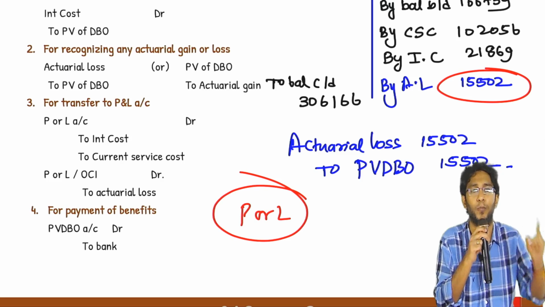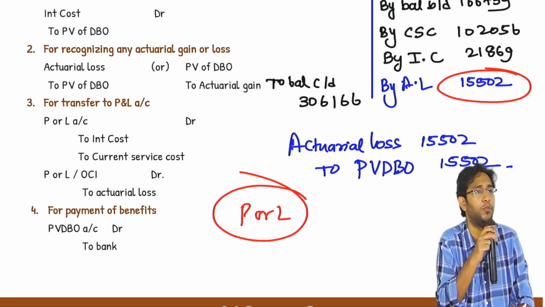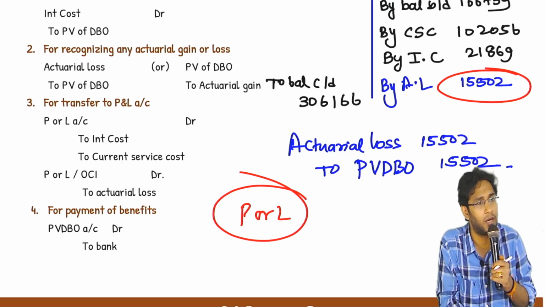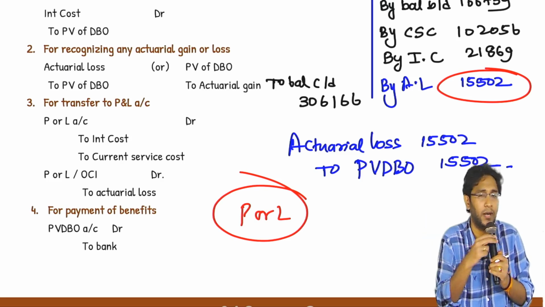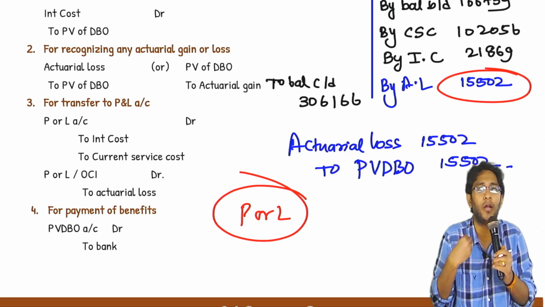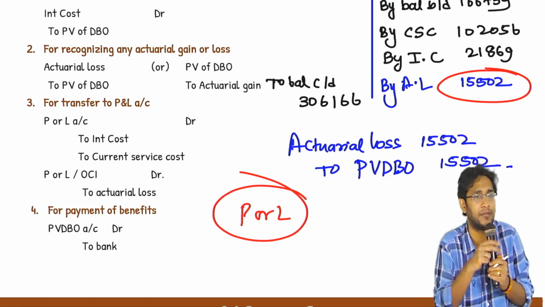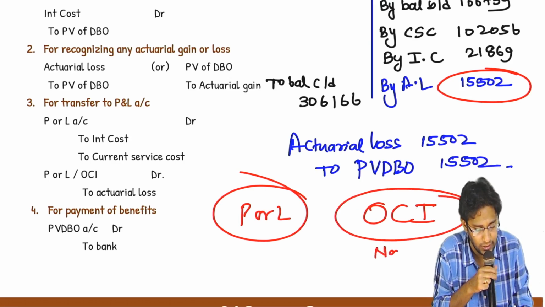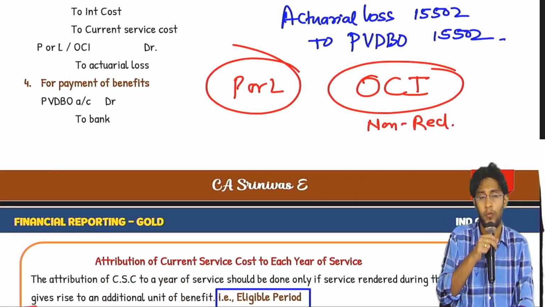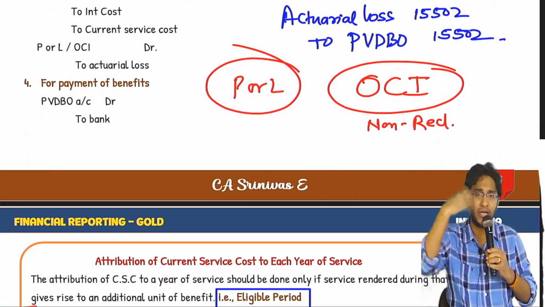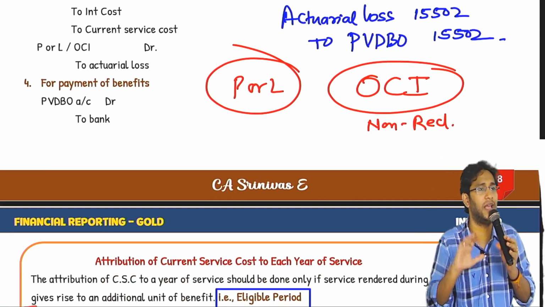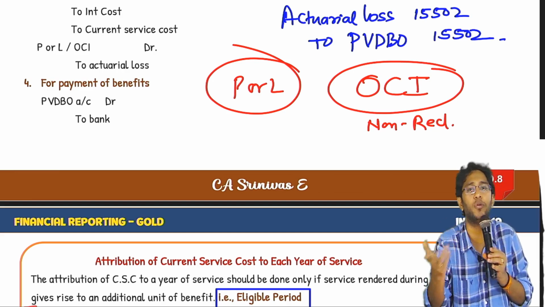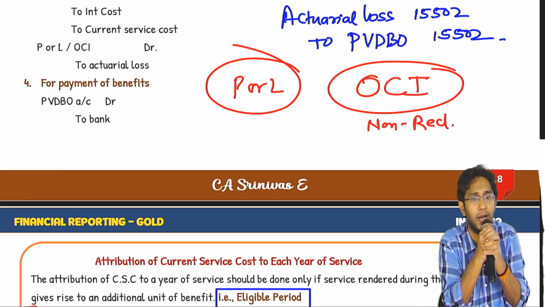If it is related to post-employment benefit, then you cannot take it to PRL, because when will I know the ultimate gain or loss? After 30 years when this boy retires. Correct? That is too big a period. With unrealized gains for so long, I cannot keep hitting my PRL and make my EPS dance for some unverifiable gain or loss. That portion will go into OCI, and this is non-reclassifiable. What is the meaning of non-reclassifiable? After 30 years, when I ultimately know whether it is gain or loss, it becomes a realized gain or loss. That realized gain or loss cannot be recycled into PRL, it will be merged into retained earnings directly.